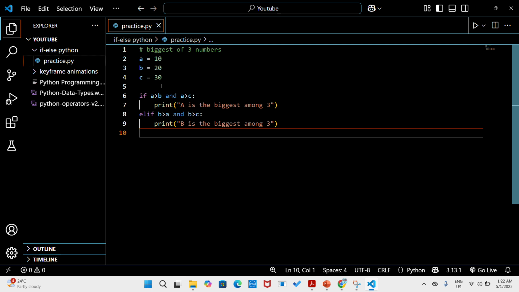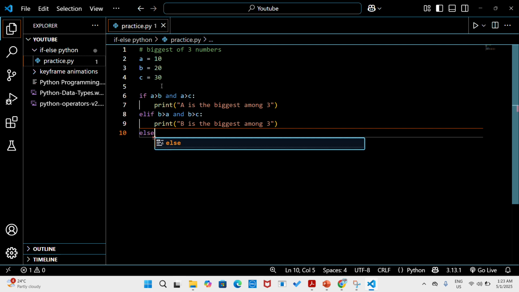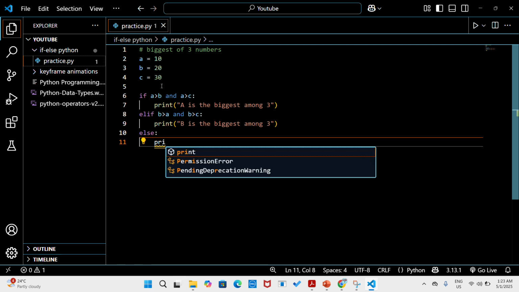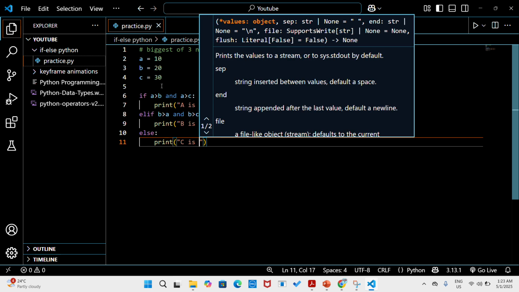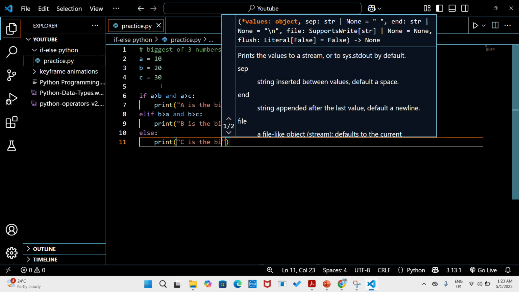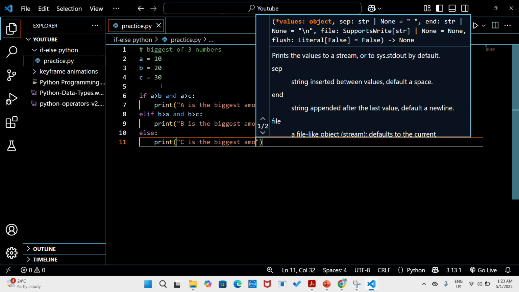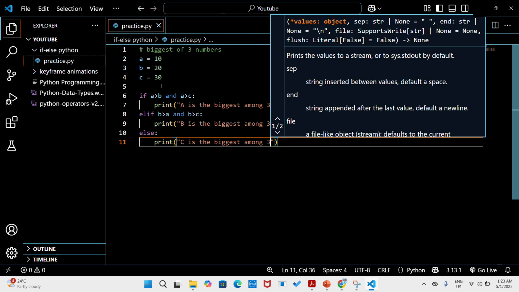Now we are left with just one condition: if both of these conditions are not satisfied, our other code should run. So let's write an else block and print C is the biggest among 3.